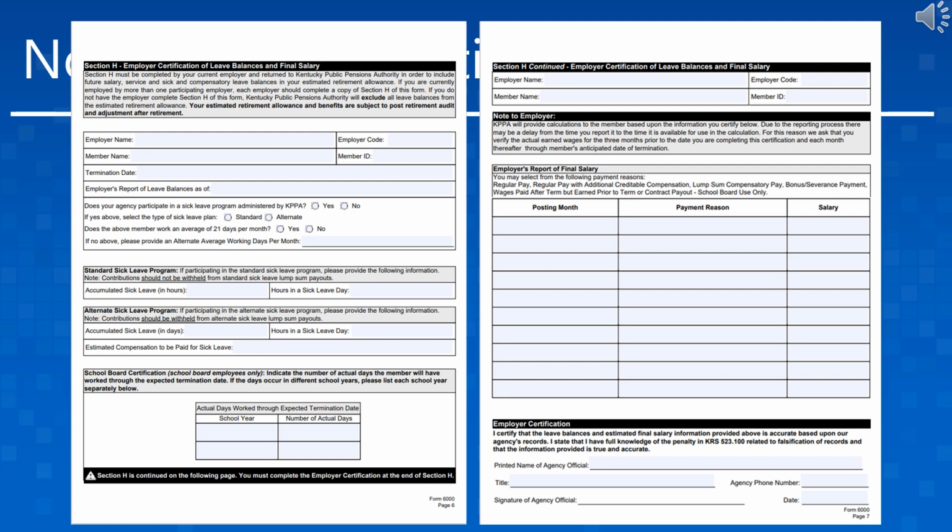The information provided in this section allows the employer to verify the member's expected wages at the time of this projected retirement date. It also allows the employer to provide unused sick leave hours, alternate sick leave payout, and compensatory payouts should they participate in any of those programs. The information provided to KPPA on this form will be used in determining the member's retirement benefits. If a difference is discovered during the post-retirement audit between the information provided on the Section H and the actual amounts reported, the member's retirement will be recalculated.